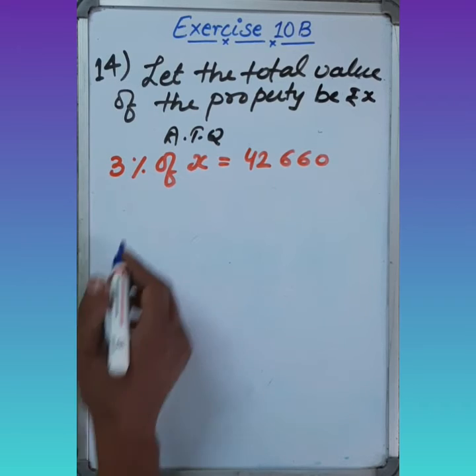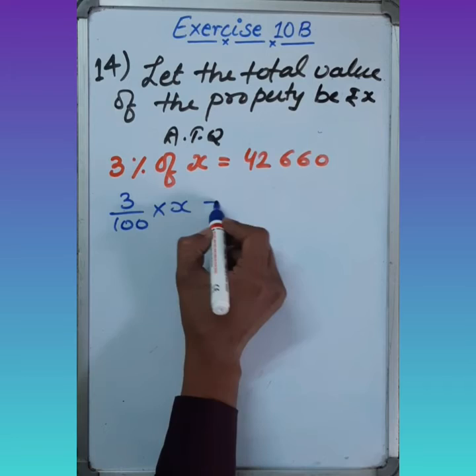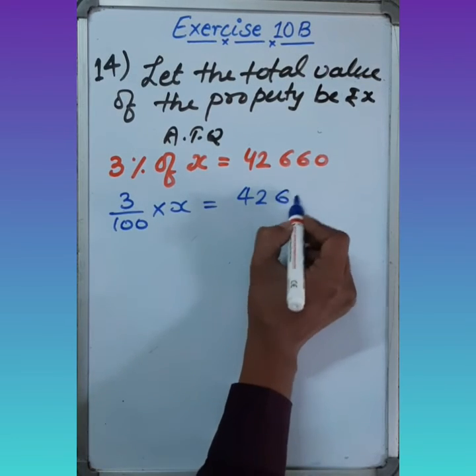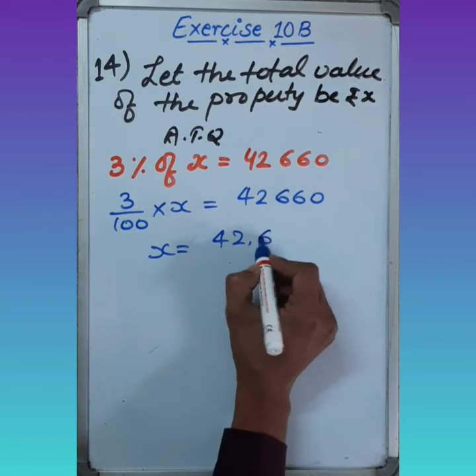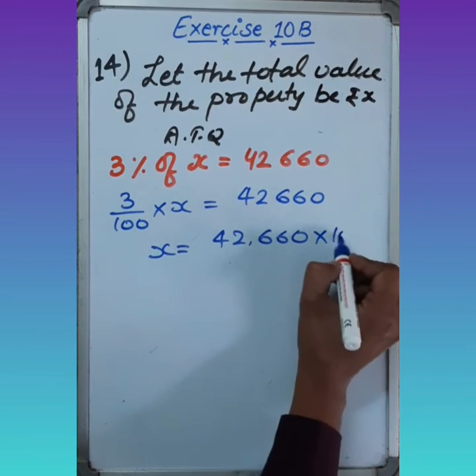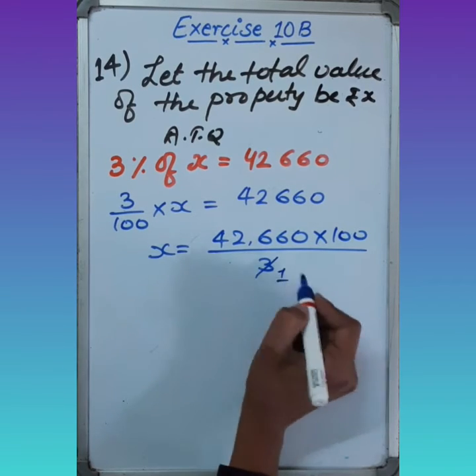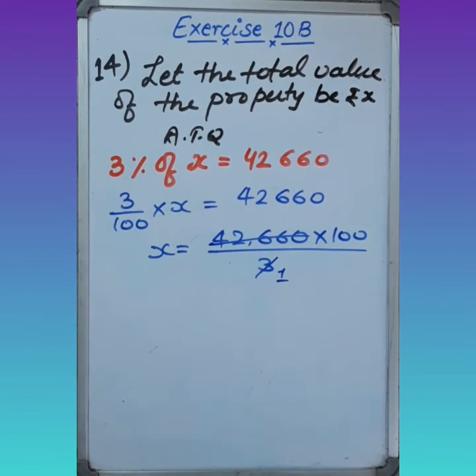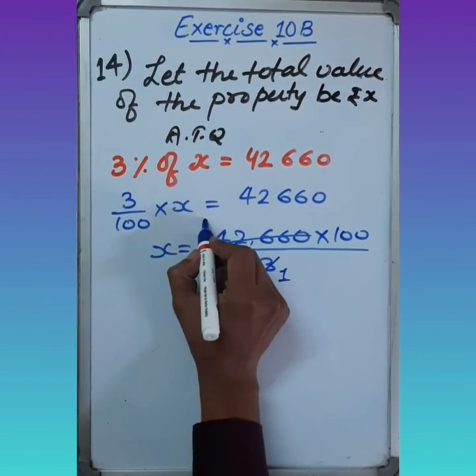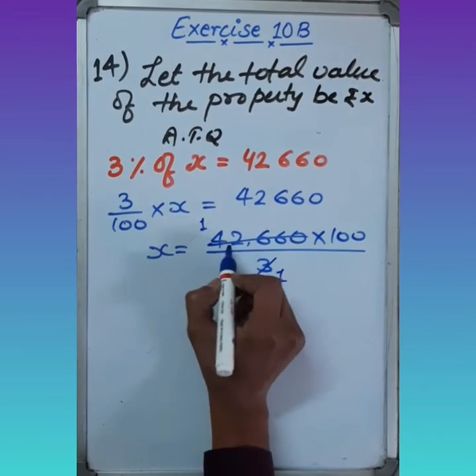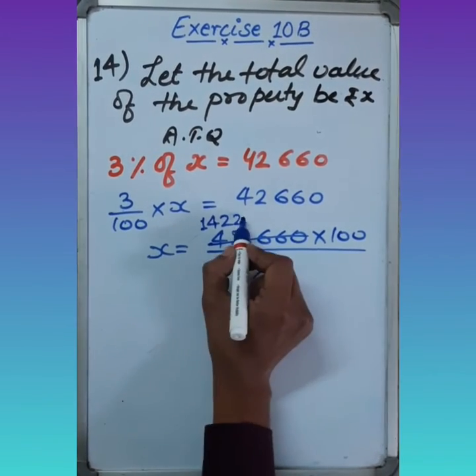By this, we can easily find the value of X, or you can say the total amount of the property. So 3 upon 100 into X equals 42,660. So we are doing the cross multiplication here. 42,660 into 100 upon 3. Now dividing: 3 1s are 3, 3 1s are 3, and 3 4s are 12, 3 2s are 6, and 0.